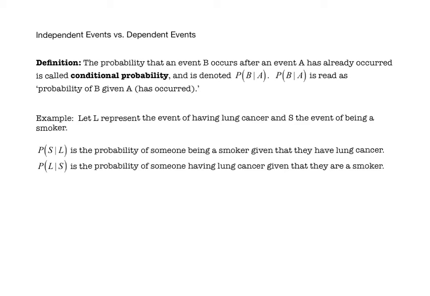So that's the language, but let's understand the difference between these two, because these two are not equivalent. Essentially, the event in the back can be thought of as the restriction. So if you want to know what the probability of S given L is, you want to look specifically at people that have lung cancer. So you're restricting it to people who have lung cancer. And then amongst the people that have lung cancer, you want to see how many of them are smokers.